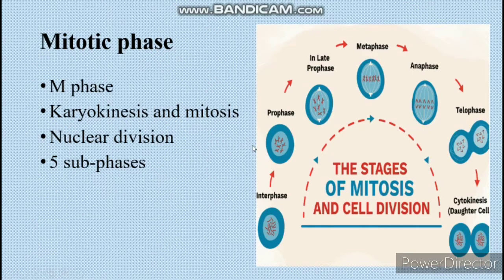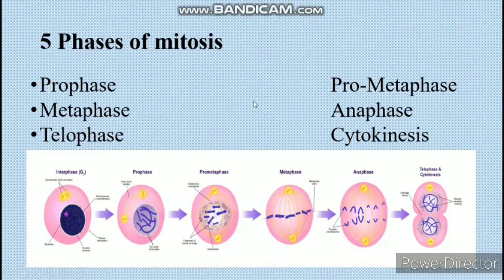After interphase, the first stage is prophase. Then late prophase or prometaphase, then metaphase, anaphase and telophase, and the last one is cytokinesis, where the two daughter cells occur. So these are the phases of mitosis. The first one is prophase, the second one is prometaphase, the third one is metaphase, the fourth one is anaphase, and the last one is telophase, and after that the cytokinesis happens.